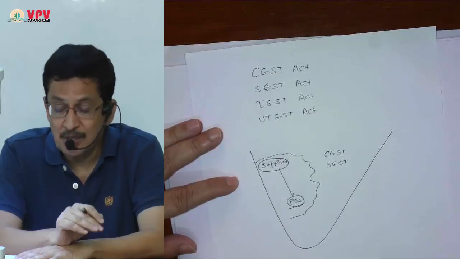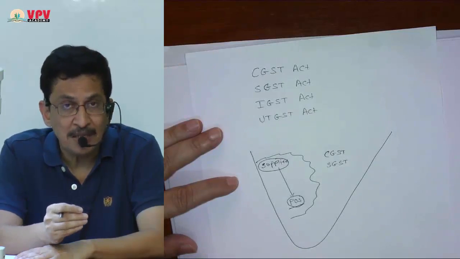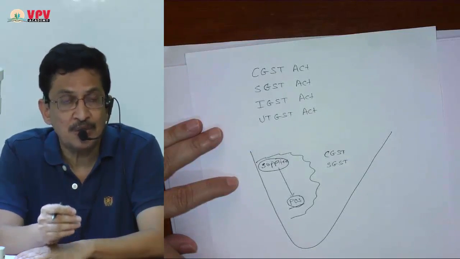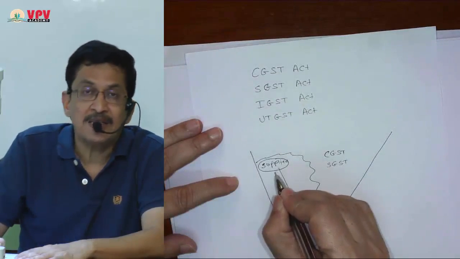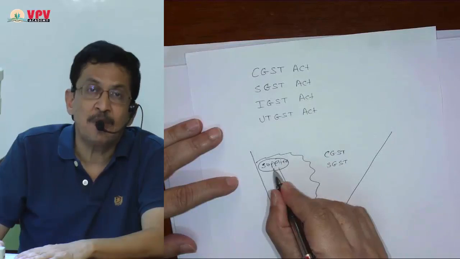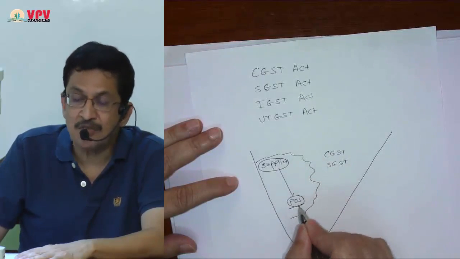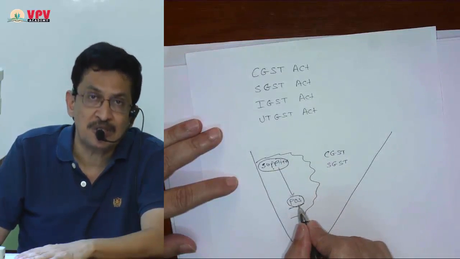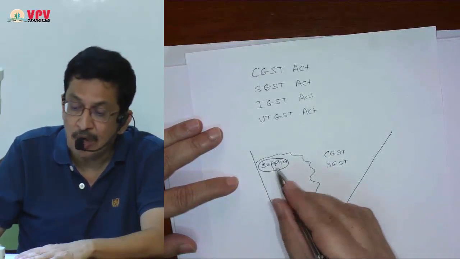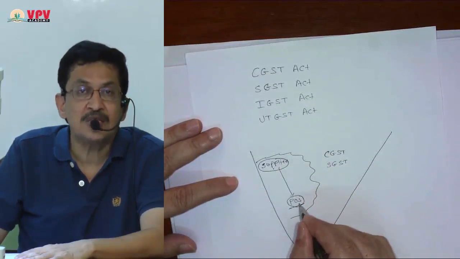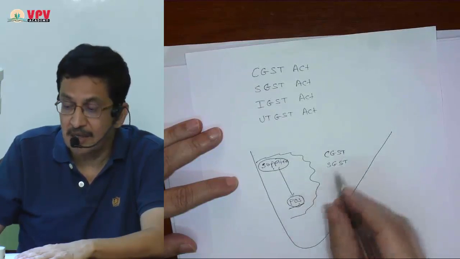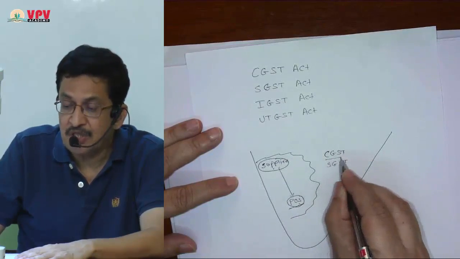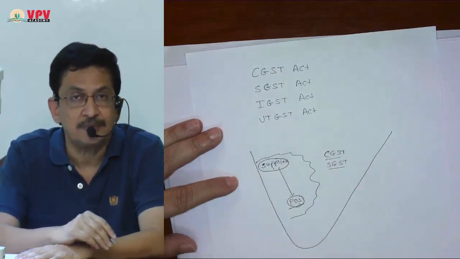But assume that by applying place of supply rules, you have determined the place of supply. Now, in my example, the supplier is from Maharashtra and place of supply is also in Maharashtra. If that is true, then this will be considered an intrastate transaction, and on this supply, there is a liability of CGST plus SGST.